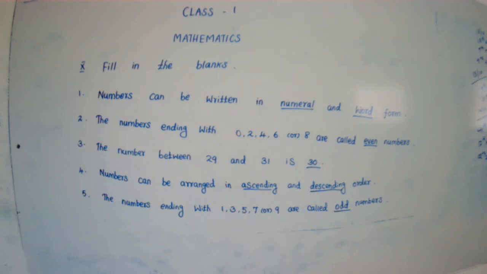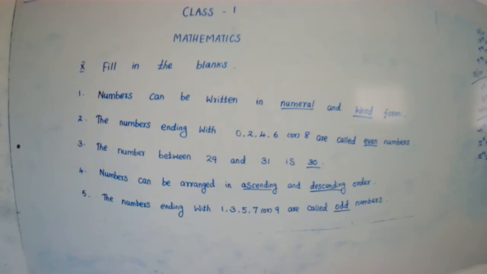Numbers நம்ம எப்படிலாமா write பண்ணலாம், numeralவும் write பண்ணலாம், wordவும் write பண்ணலாம். Numerals means numbers. If they are given the spelling means we have to write the numerals. If they are given the numerals means we have to write the words. Yes or no, children? Yes. Numerals means numbers, words means spelling. அத நம்பராவும் ரைட் பண்ணலாம், ஸ்பெல்லிங்காவும் ரைட் பண்ணலாம். Numbers can be written in numeral and word form.